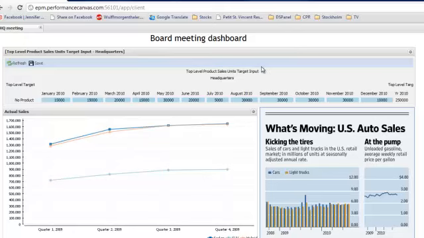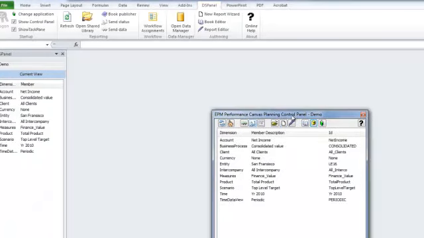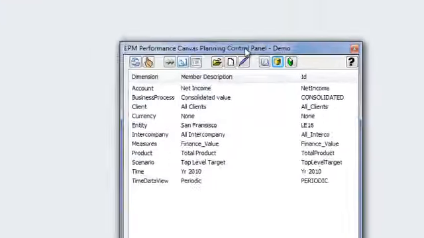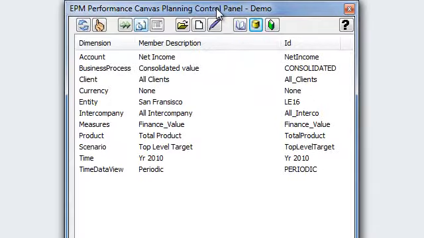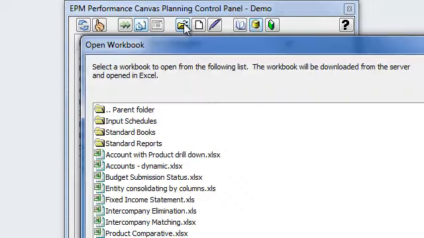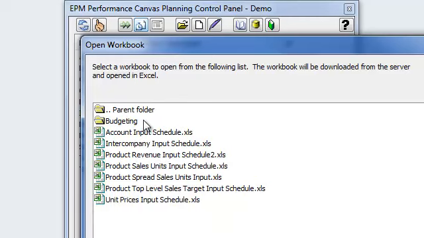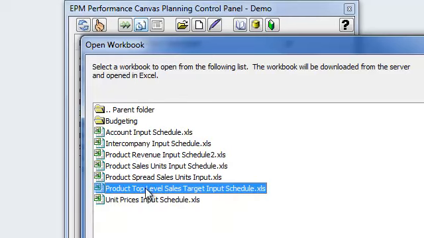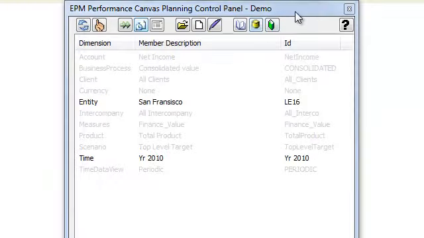Now to actually show the power of the Excel planner, we go into the Excel planner, and we start in the control panel. Now from this point of view, this is when a CFO is going to come into play and actually see the top-down allocation. All they have to do is open a workbook. They open the input schedule. We open top-level sales target input schedule.